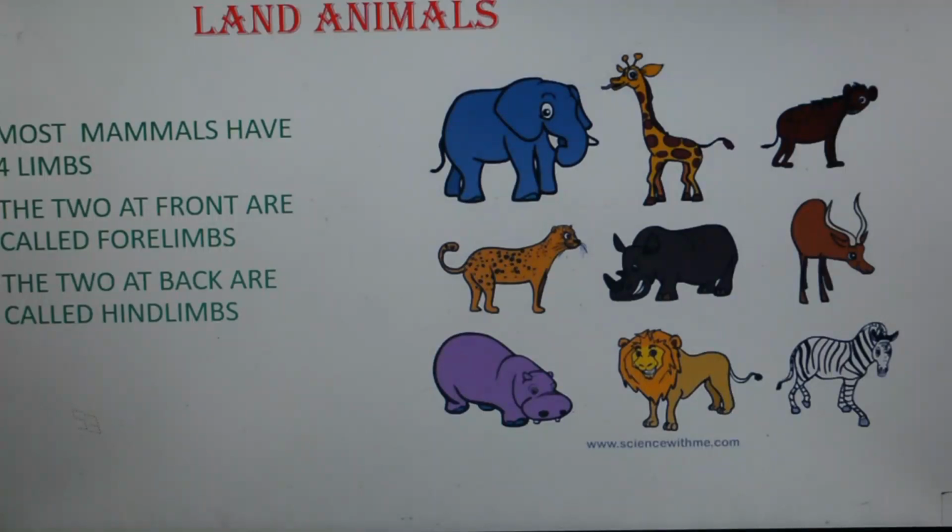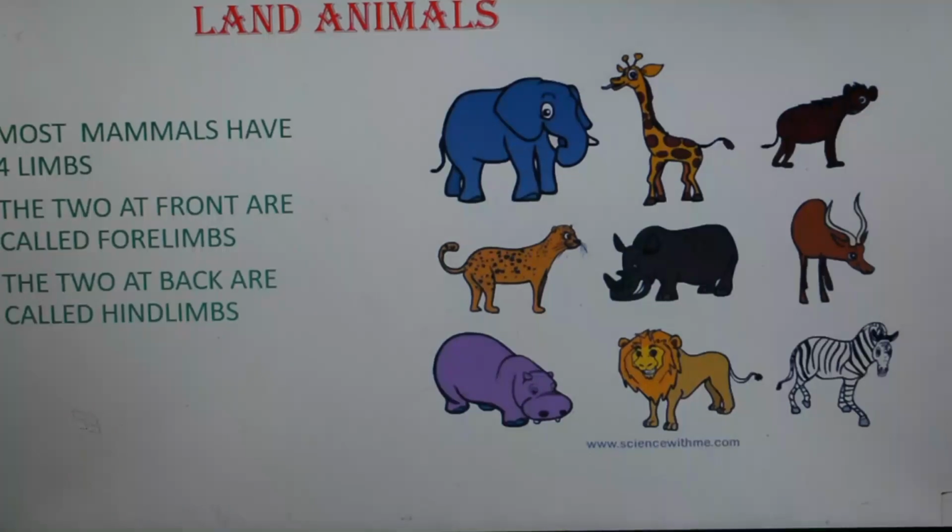Some animals like humans, bears and apes can even walk on their hind limbs alone. Some small animals like rabbits, rats and squirrels run using all four limbs. But for eating or holding food, they use only their forelimbs. Isn't it? So you have seen different types of animals. The majority of land animals use all four limbs for walking, running or climbing.